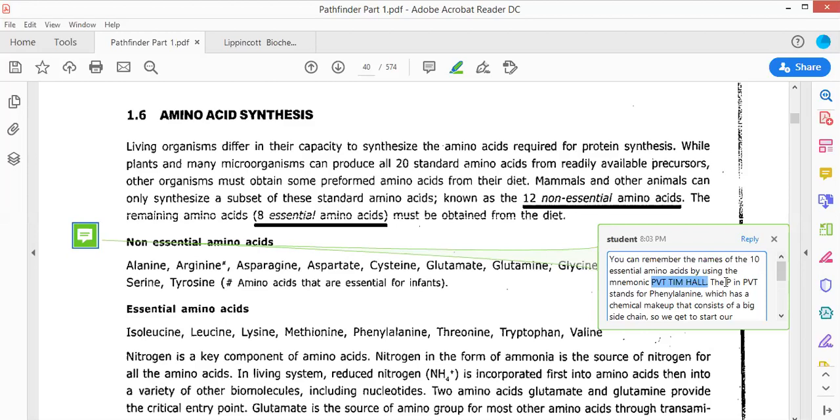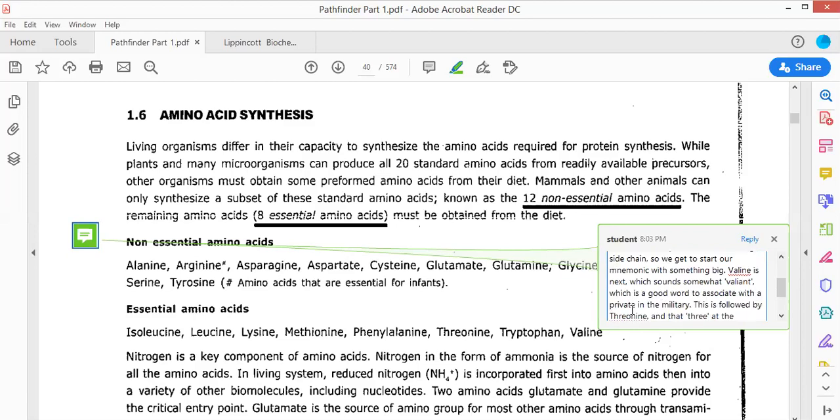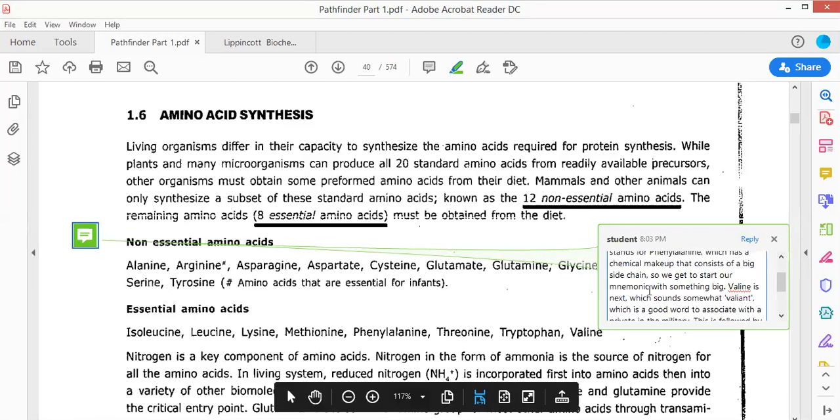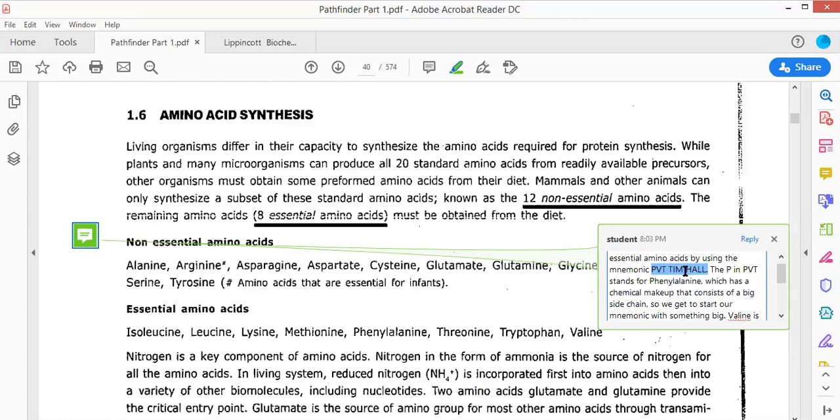The P in PVT stands for phenylalanine, which has a chemical makeup that constitutes a big side chain. V stands for valine, T stands for threonine, and so on: isoleucine, methionine, histidine, and so on. All these are the ones that are essentially required.